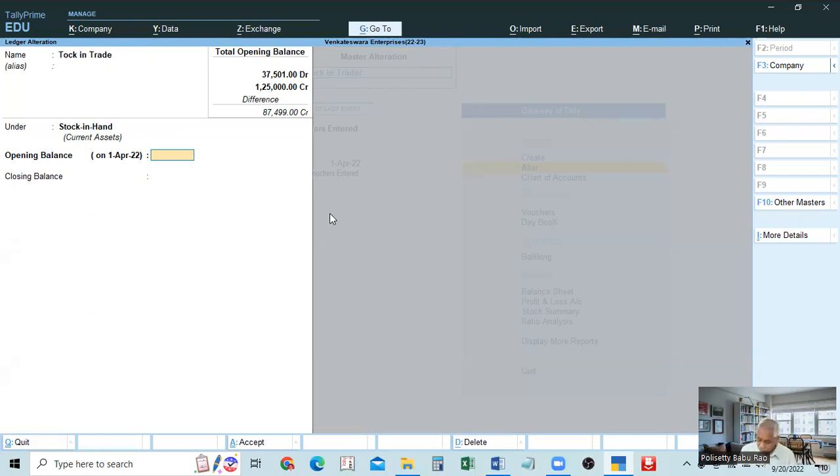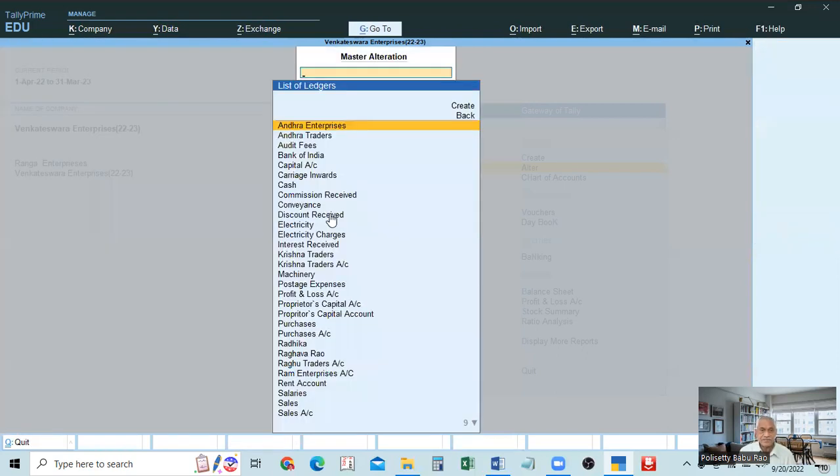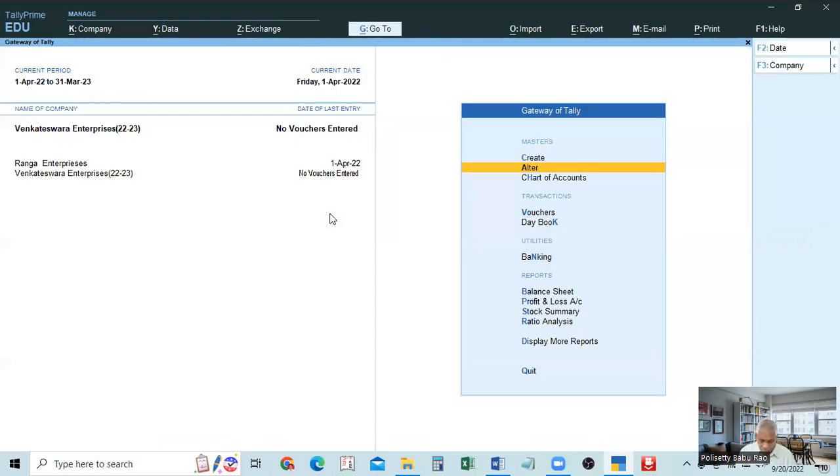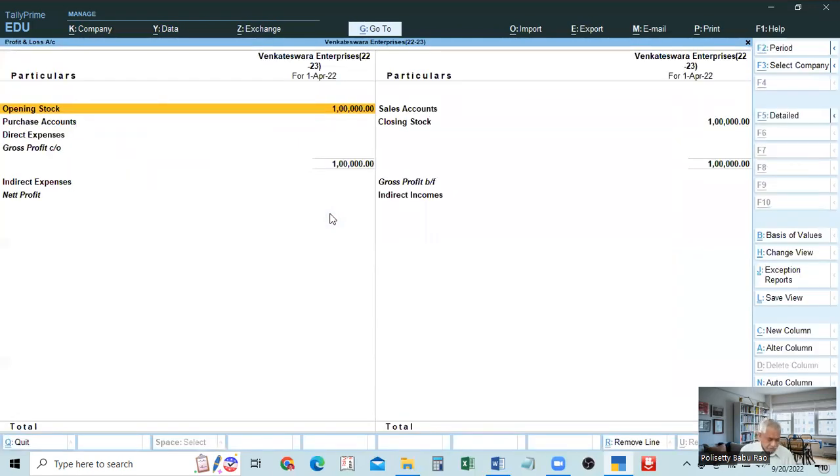See, in the beginning, we have 1 lakh worth of goods. 1 lakh worth of goods. And at the end of the year, that is 31st March 23, remember the date, we have 25,000 rupees worth of goods. Okay. So opening and closing balances are given. That's why now we have to enter, and accept. Okay. Now go to the profit and loss account. Just type P, profit and loss account.